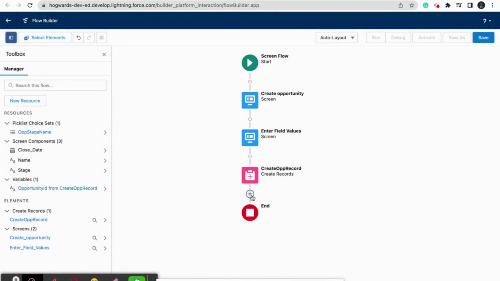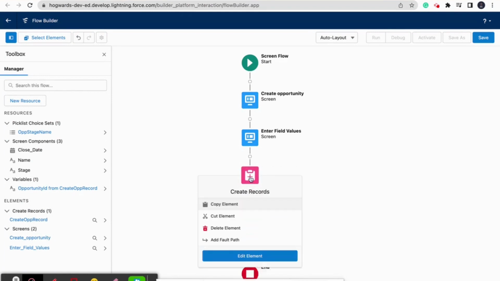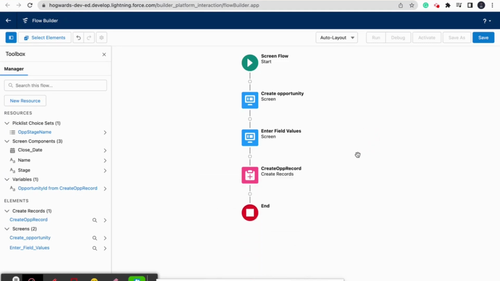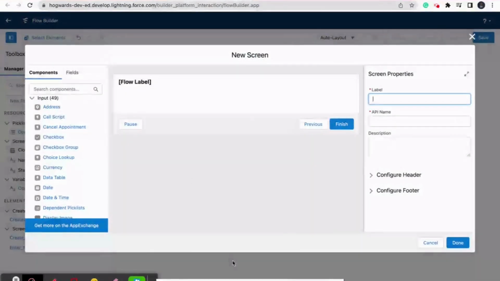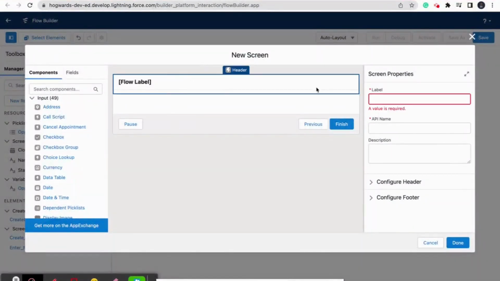Now we can use a success screen or a failure screen as well, like if we want to create a screen component to show the success screen, and we want to create a fault message as well, we can add the fault path. But for now I don't want anything, or I would say we can create a success screen to show that the record is created.